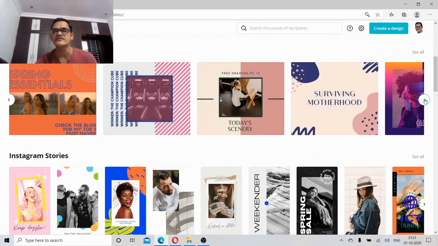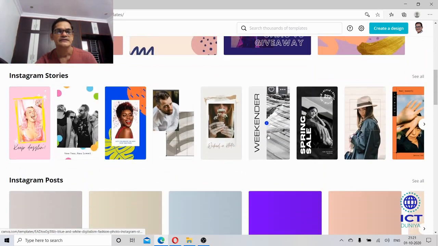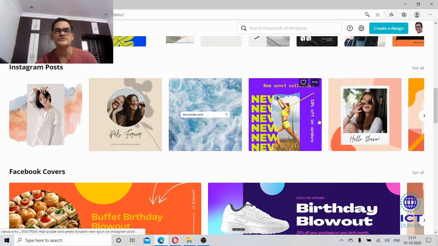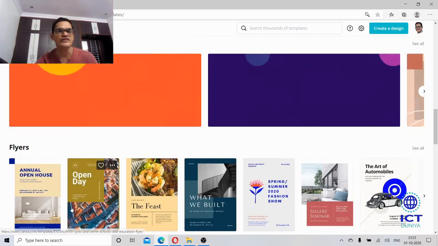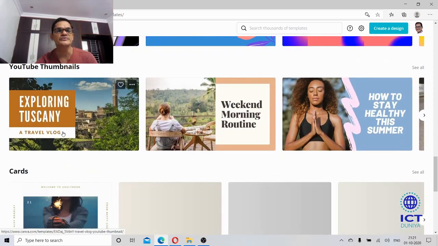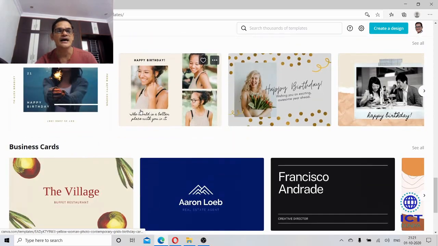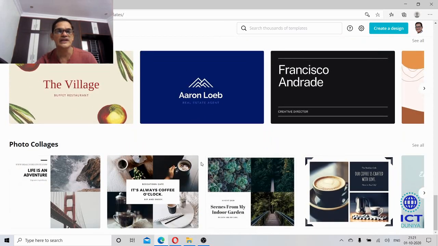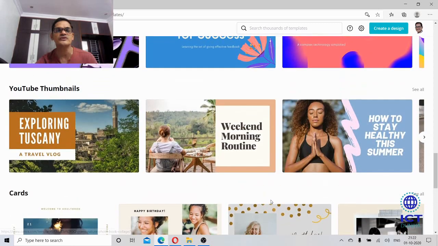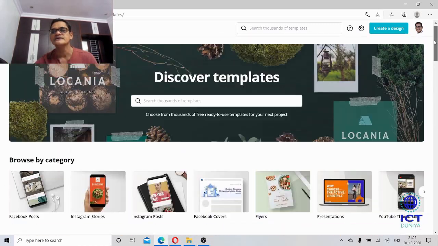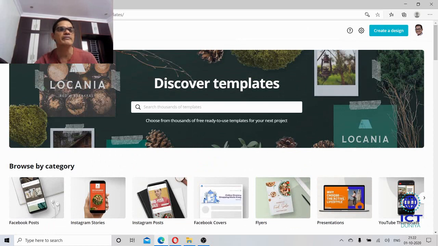See here, these are the Facebook posting templates for Instagram stories, Instagram posts, for flyers, presentations, YouTube thumbnails, cards, business cards, photo collages. So a lot of templates are given here, and let me take you back to the home page.